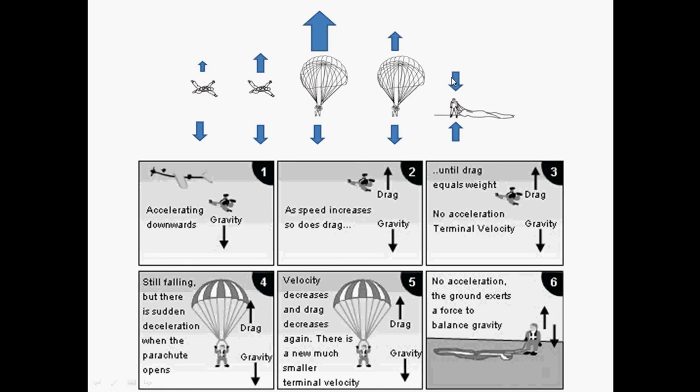And then finally, when it reaches the ground, the parachutist stops because the weight is counteracted by the normal force, or the reaction from the ground, okay? So that is a summary of what you would have seen in the video.